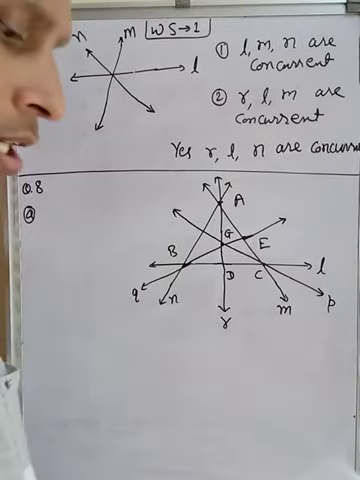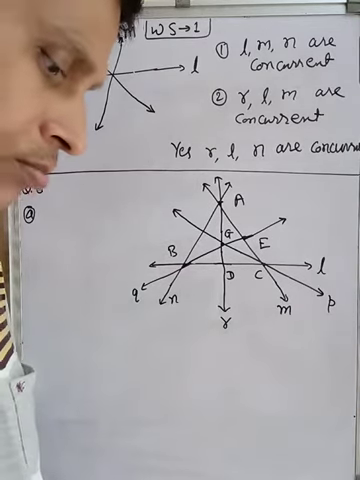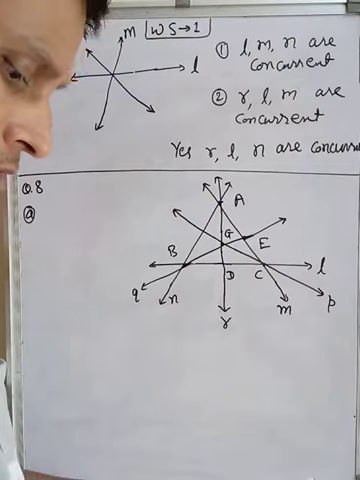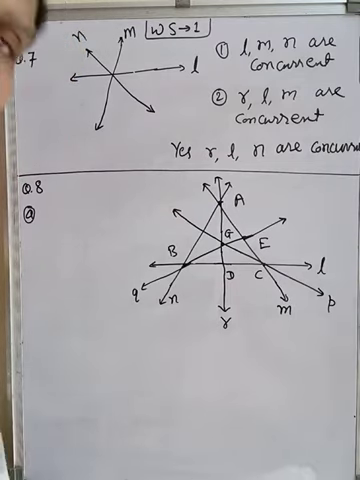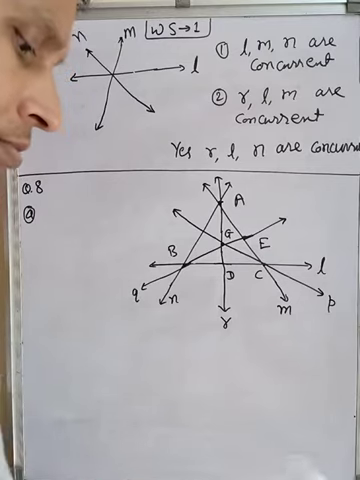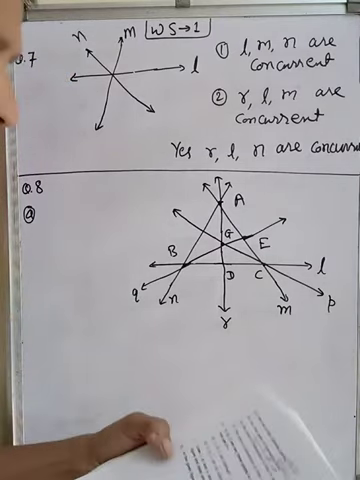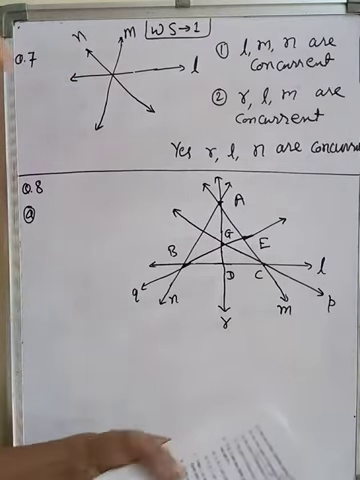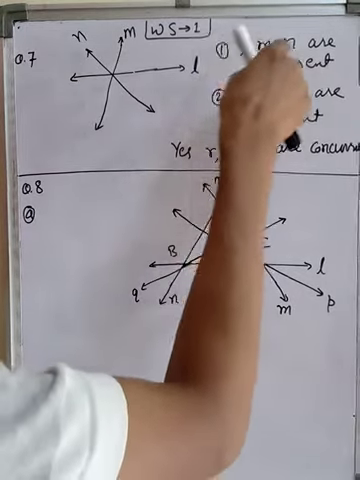Good morning, students. Today we will continue worksheet number 1, question number 6. Question number 6 we have already done. Now question 7. In worksheet 1, question number 7, you can see here I have drawn a figure. What is given? First of all, it is given that L, M, N are concurrent.